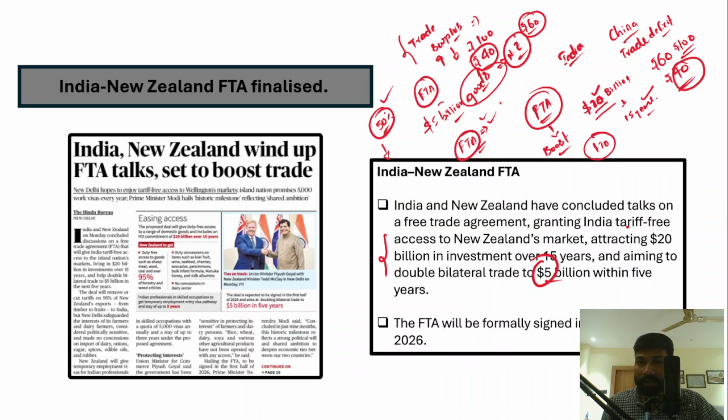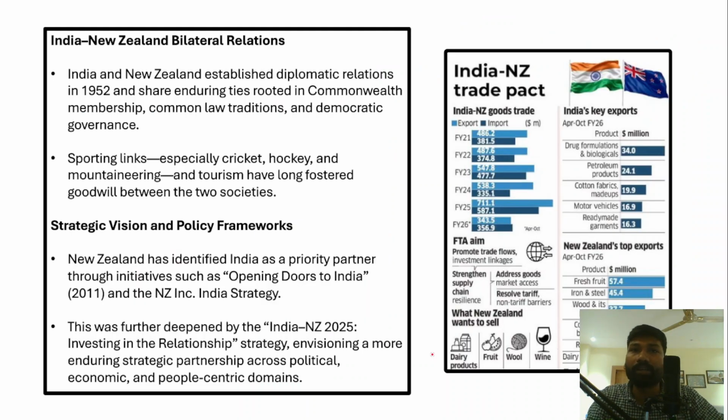However, this free trade agreement between India and New Zealand will in fact be formally signed in the first half of 2026. So it has been finalized, right? These are the objectives of the free trade agreement between India and New Zealand. I hope you have understood this.